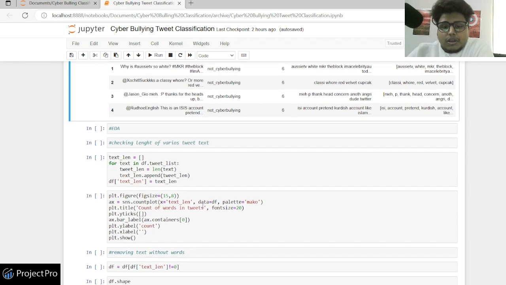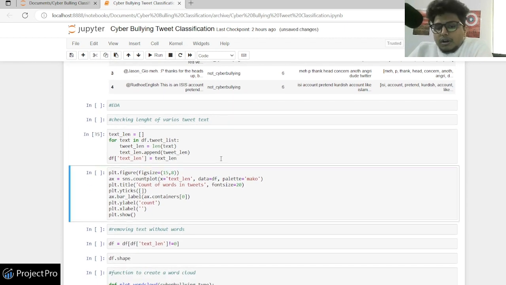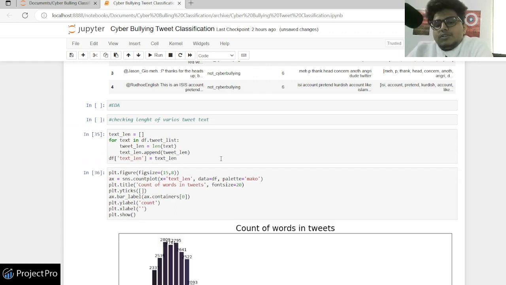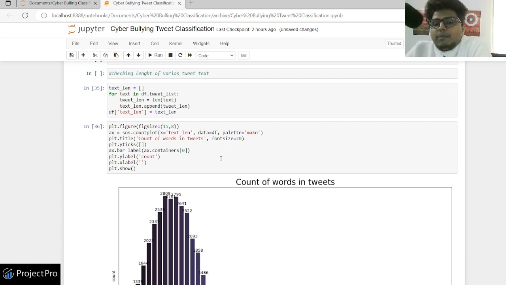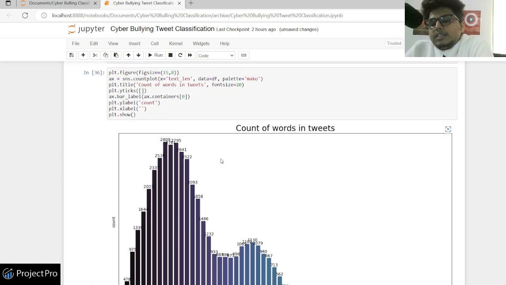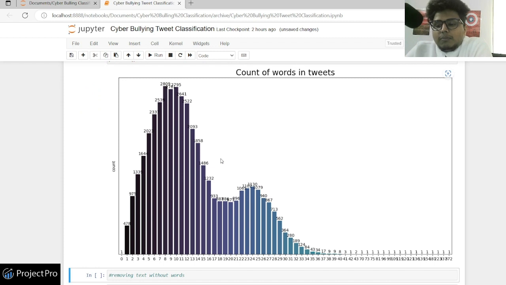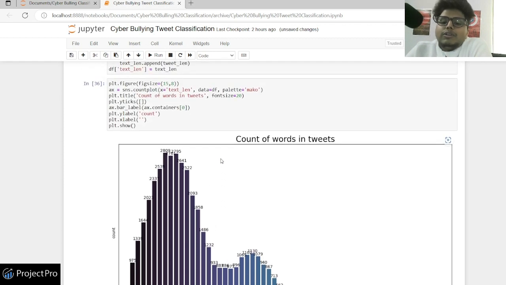The first EDA we do is try to find the length of a tweet. What are the general lengths of a tweet? What is the maximum length of a tweet? There's a fixed amount of length on Twitter, that you have to keep your tweet within. But in that particular range, what is the most common length, and what will be the use of it? This will help us understand, because there are some tweets which have a length of 1, or say between 1 and 10, and they might not be that offensive or something like that, right?